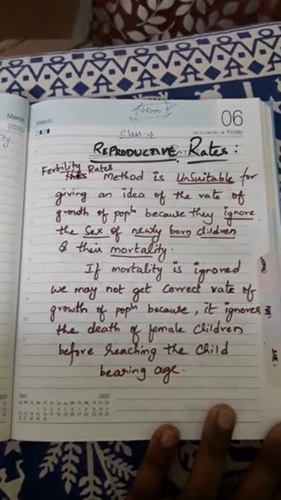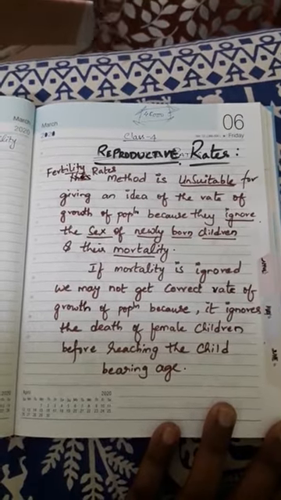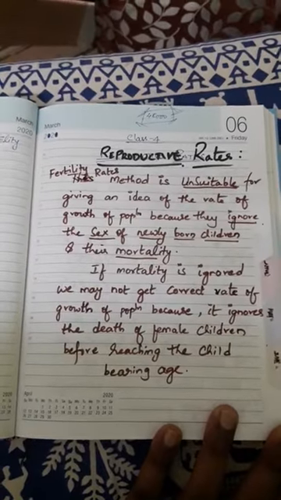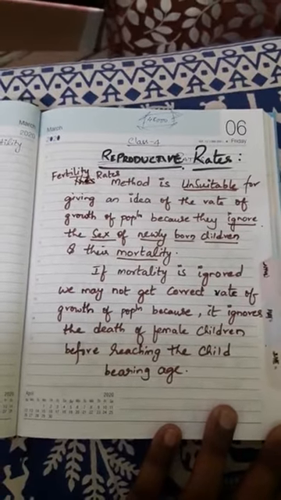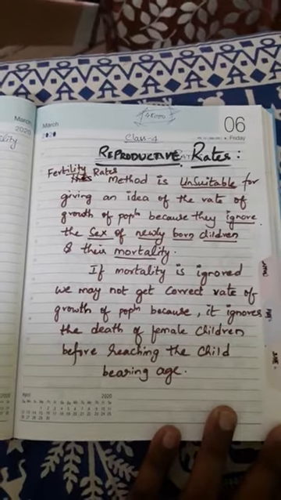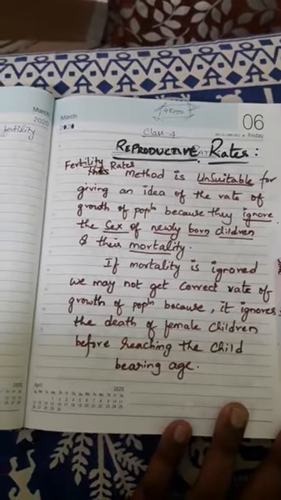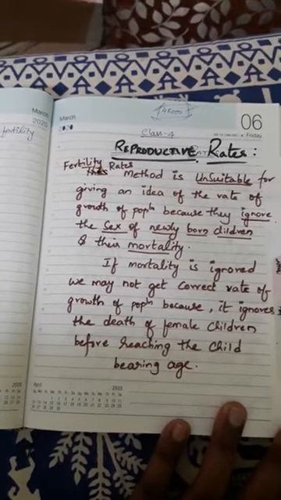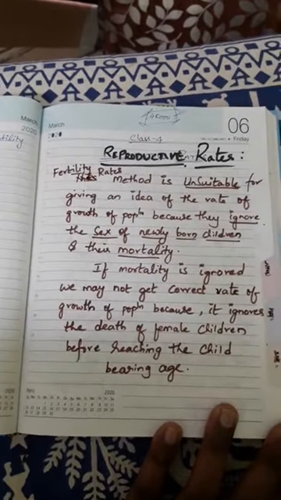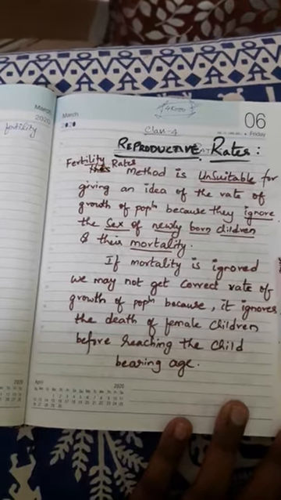Now the name will explain that: reproductive rates, reproduction, reproduce. See, now the birth rate, how does it reproduce? When a mother gives birth to a female, not a male. Just imagine, in this entire world only male births occurred, all the male births in a particular year.